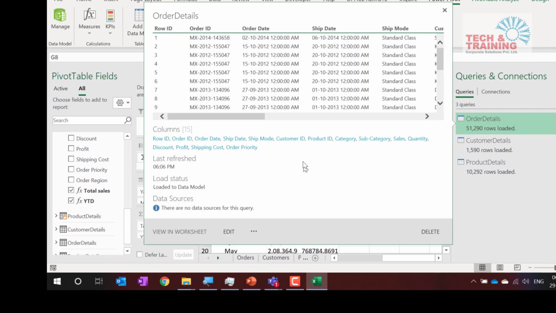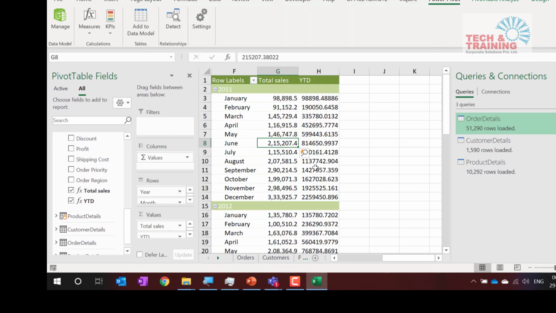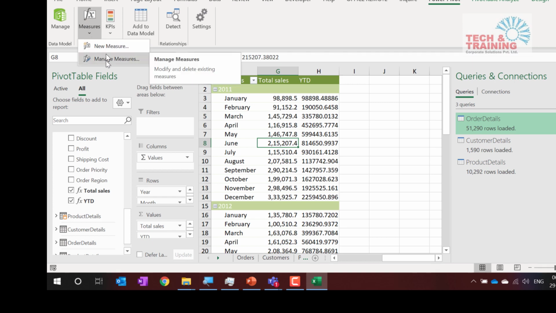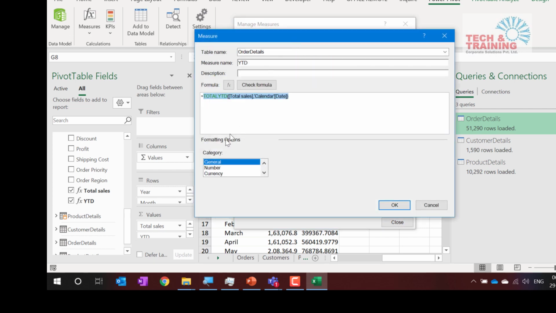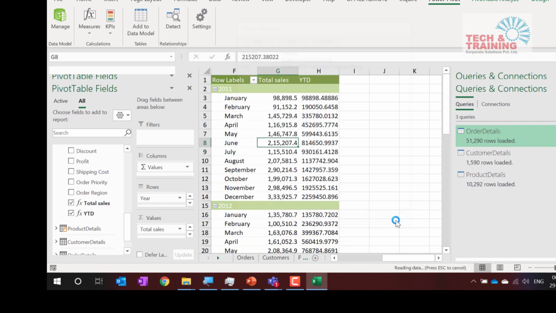Okay, I missed one thing. I missed formatting this column. So I again go to measure, manage measure. So we created new measure. I create manage measure, and this is the measure that we had created and total sales that we had created earlier. So this is nothing but our total YTD. I go to edit, and here I need it to be number with 2 decimal places and 1000 separator, and I click OK and OK.